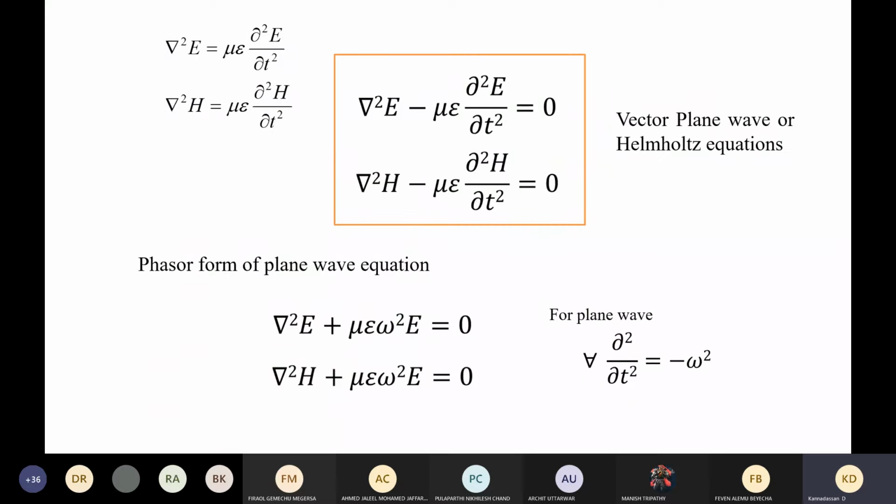So in this equation, we are going to rearrange and we will get this equation. This is famously celebrated as the vector form of the plane wave, and is often referred to as the Helmholtz equation. Most commonly, people write that this is called the wave equation.